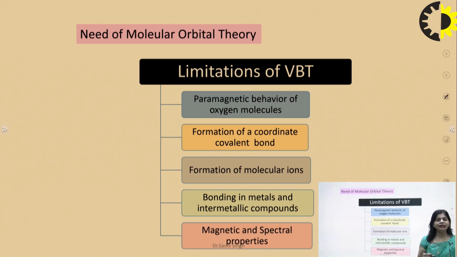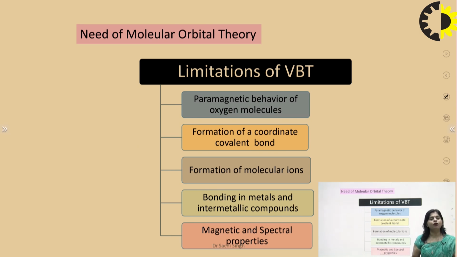So why do we need MOT? Because there are some limitations in valence bond theory. The first limitation is the paramagnetic behavior of the oxygen molecule. According to valence bond theory, as it has paired electrons, it should show diamagnetic character. But when we practically studied it, oxygen shows paramagnetic behavior. So that is one of the limitations.